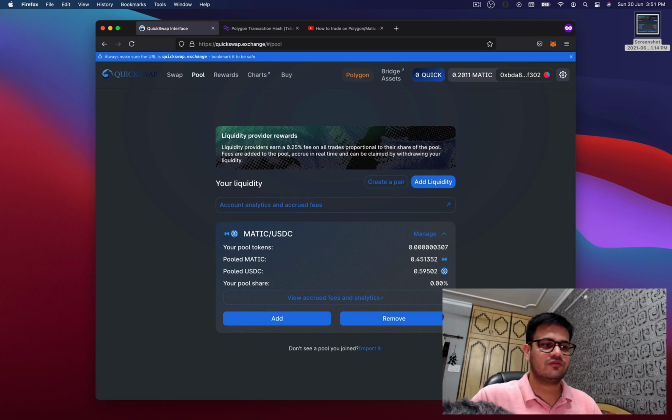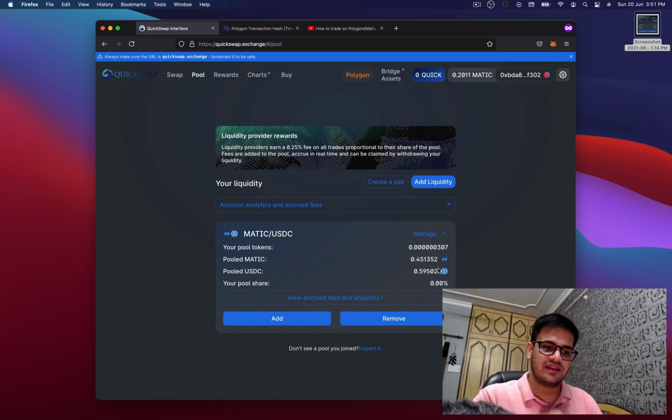So in QuickSwap, which is a clone of Uniswap, the market making is done through a constant product algorithm. Now what does that mean? The algorithm will try to make sure that the ratio of assets, so 0.45 into 0.59 over here, remains constant for a short amount of trades.